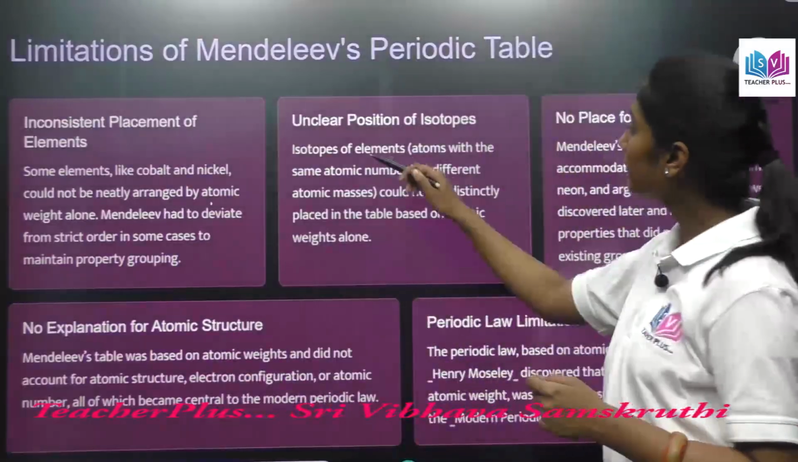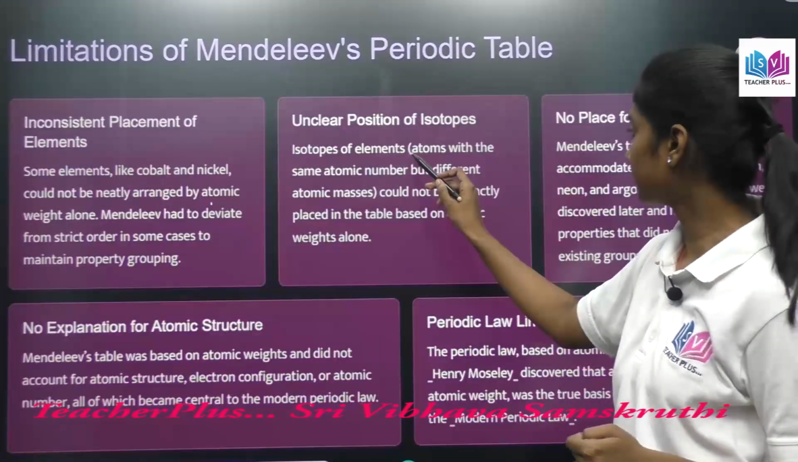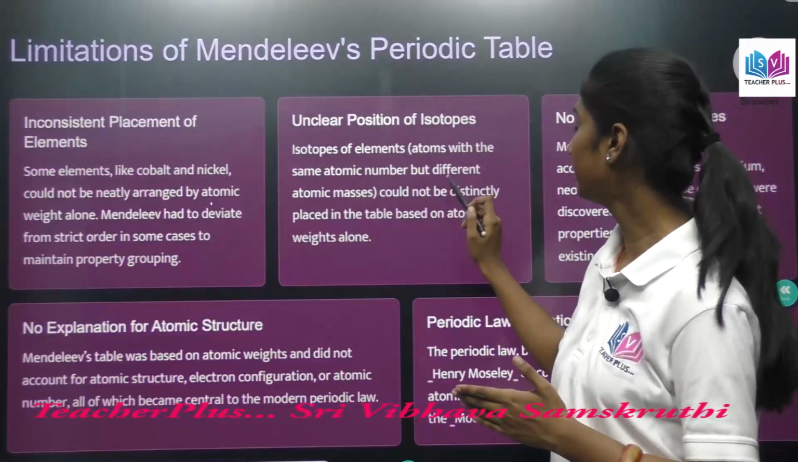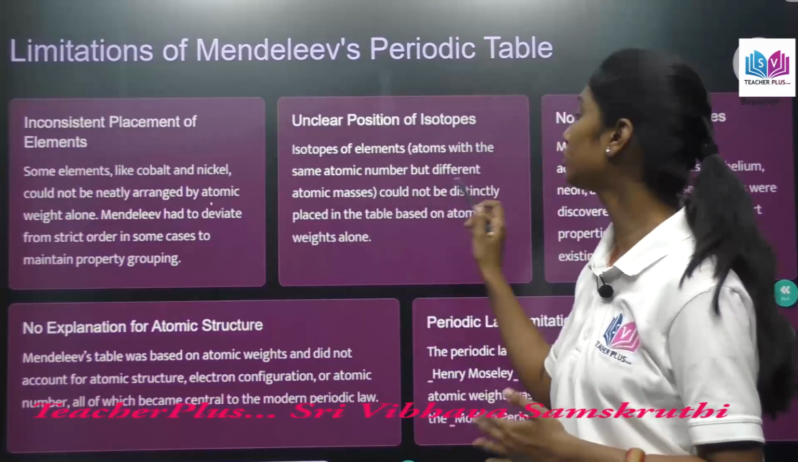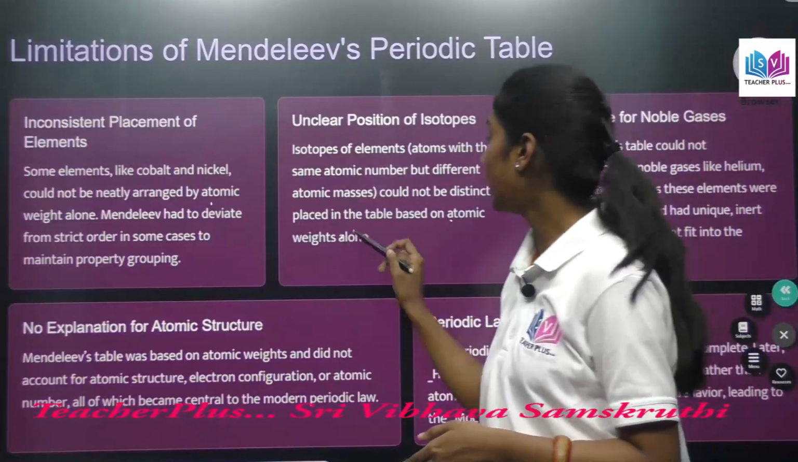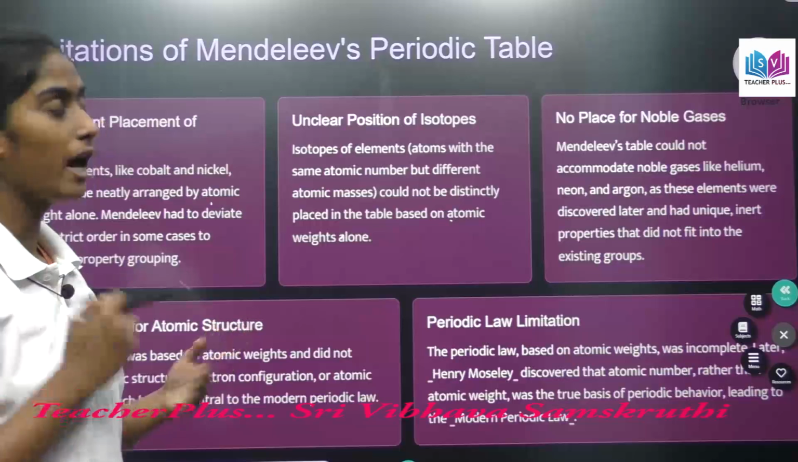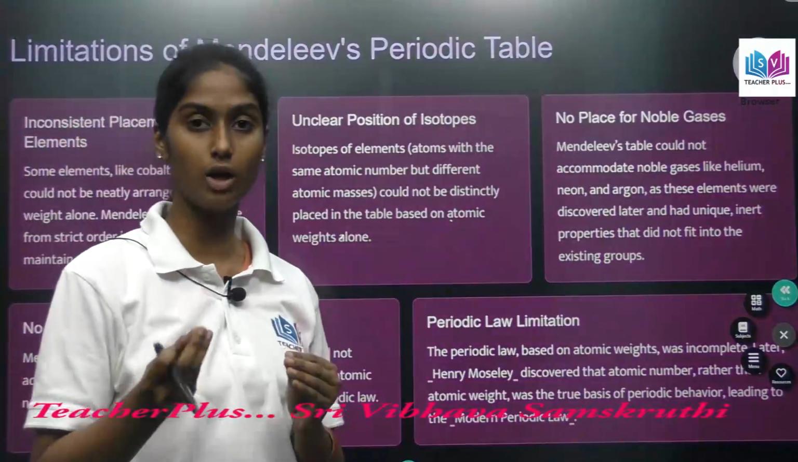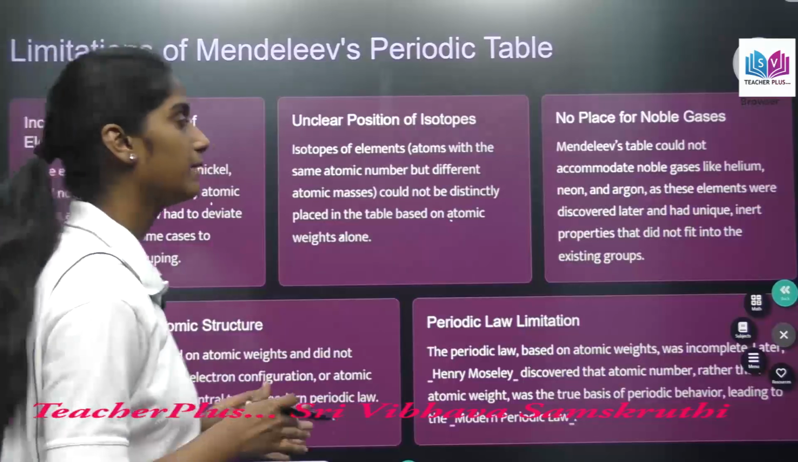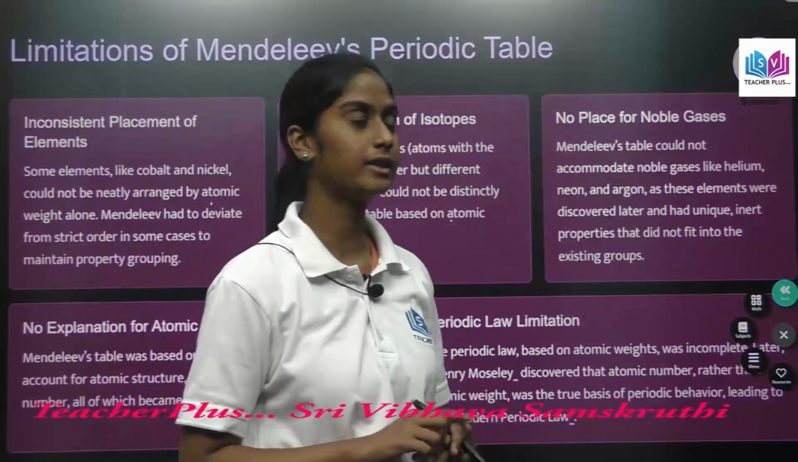Okay, and the unclear position of isotopes. Here, isotopes of elements with the same atomic number but different atomic masses could not be distinctly placed in the table based on atomic weights alone. So in his table, the position of isotopes was not really clear. And another limitation of Mendeleev's periodic table is no place for noble gases.